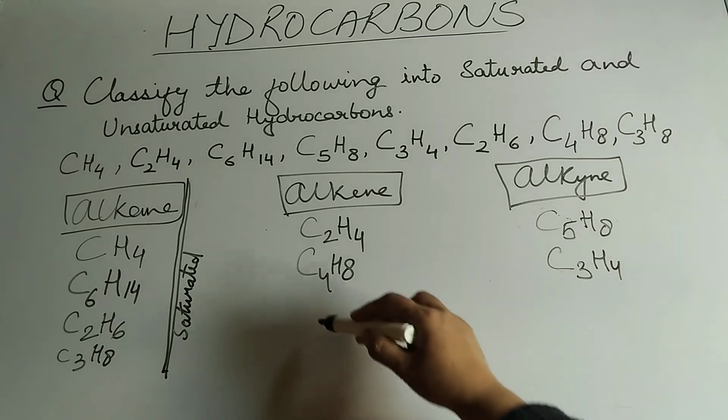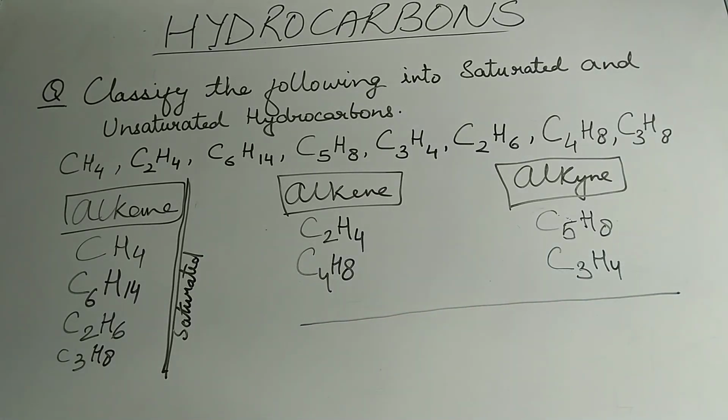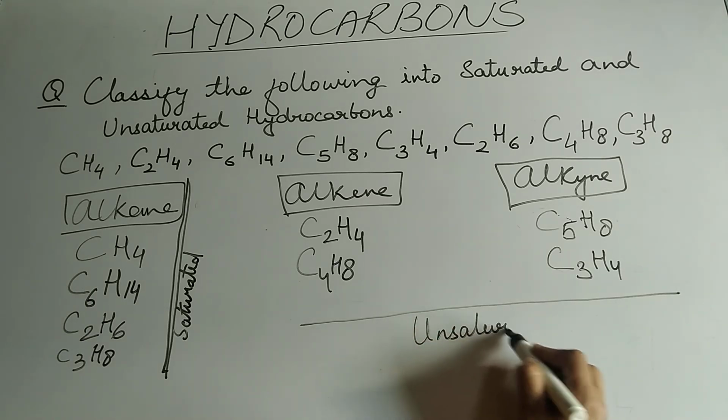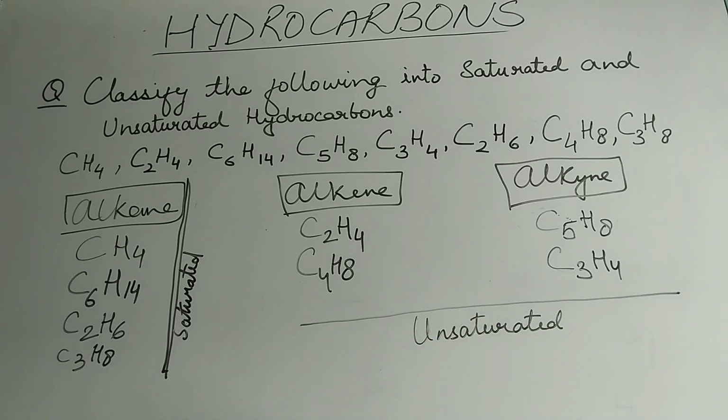And double and triple bond, both of these are going to fall under the category of unsaturated hydrocarbons, right? So using general formulas, this is how you are going to classify a given set of hydrocarbons into saturated and unsaturated, or alkane, alkene and alkyne, whatever the question demands.